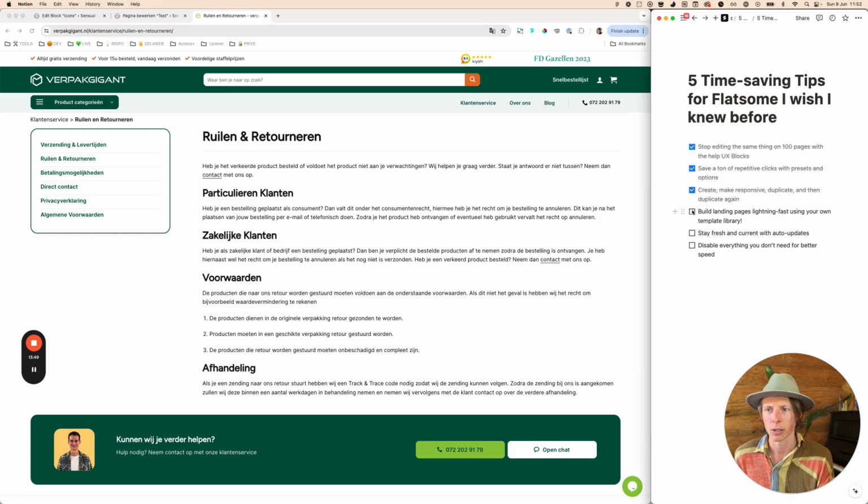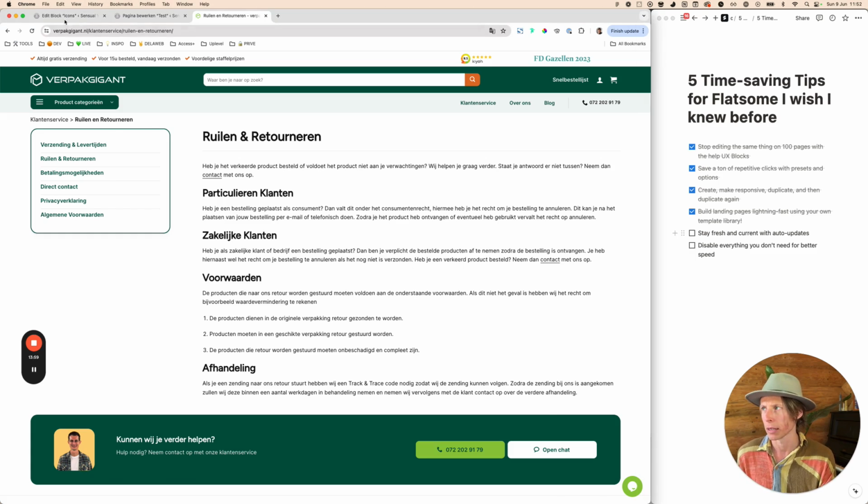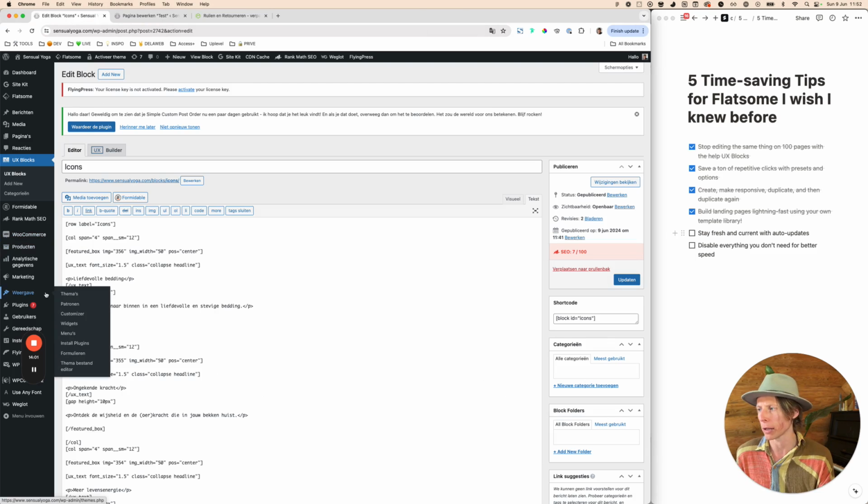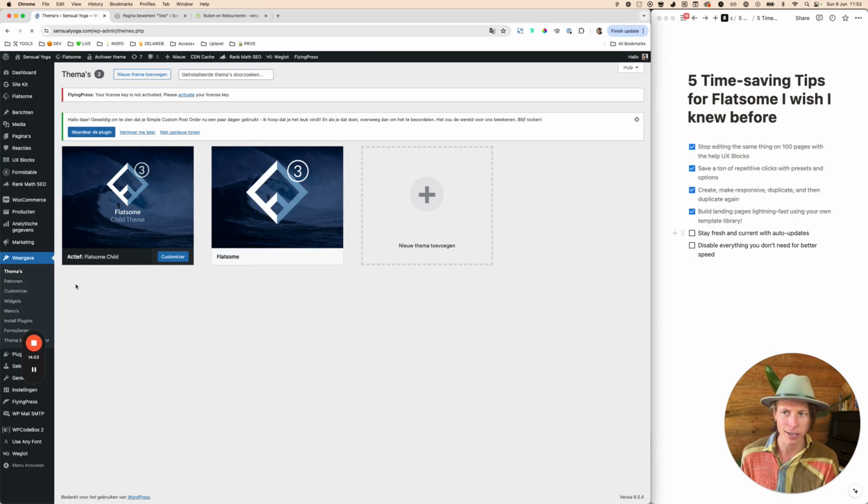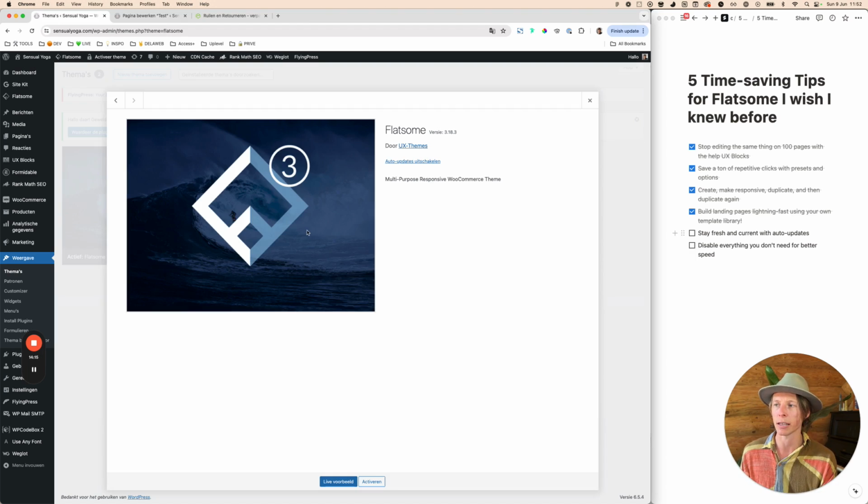All right. So one of the last things that I want to mention is that it's very easy. You can just save yourself a lot of time by enabling the auto updates of Flatsome. A lot of people probably already have that, but when you have a license, and please buy your license to make sure you have your updates and you're safe for future releases, and also for hack and preventing any problems, make sure to buy your license, because then you can enable the auto updates.